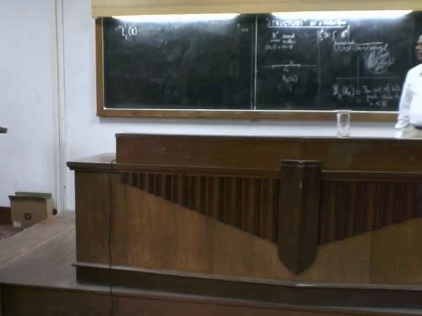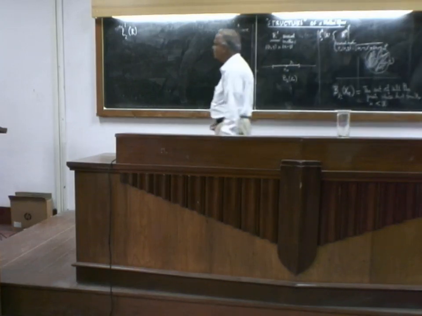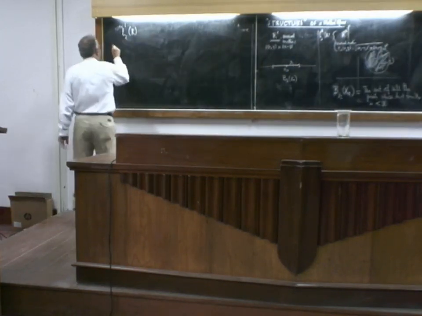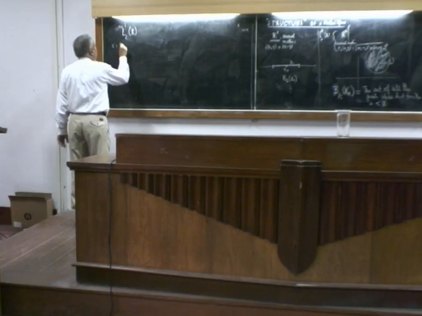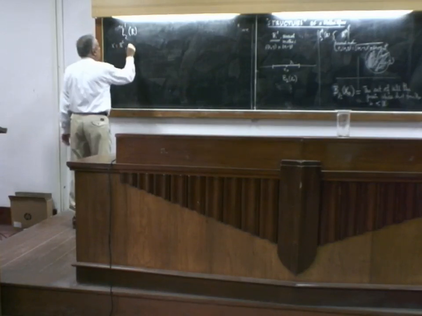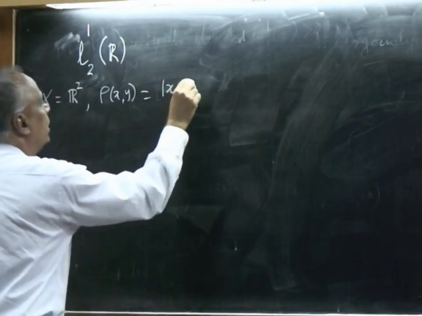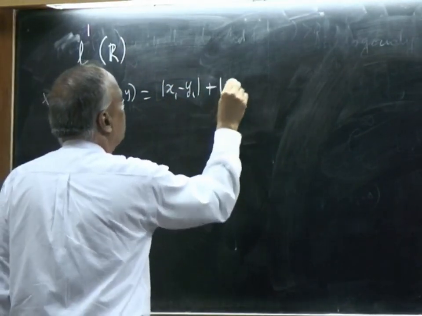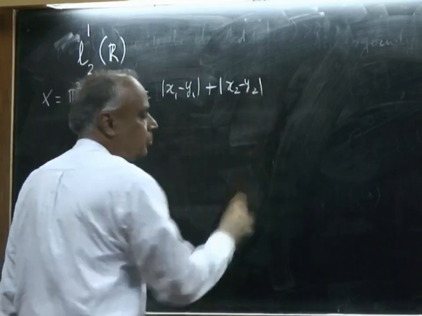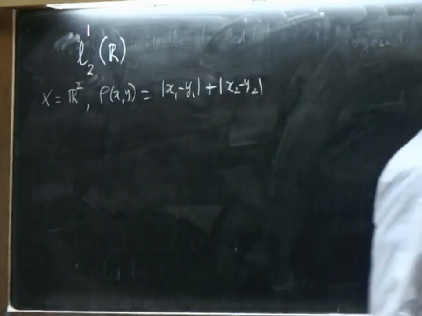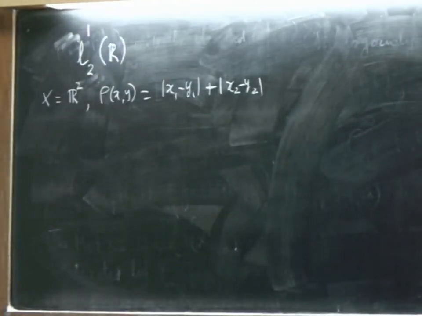In this space the carrier set is again R2 and the metric is mod x1 minus y1 plus mod x2 minus y2. This is referred to as the Washington DC metric.